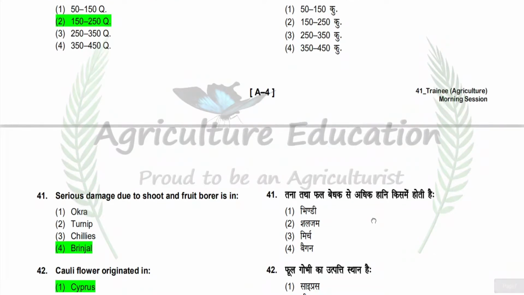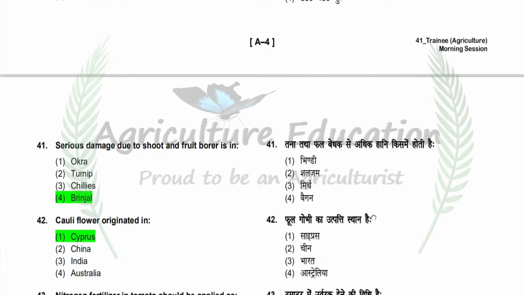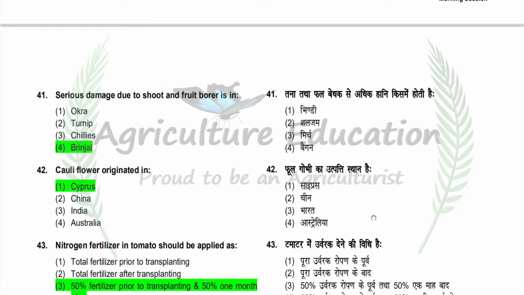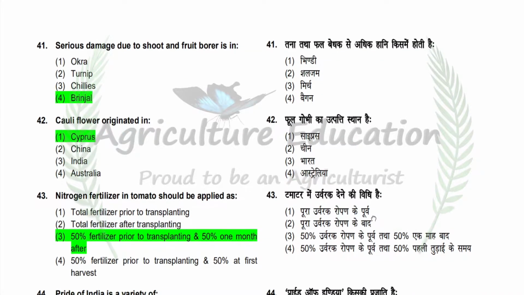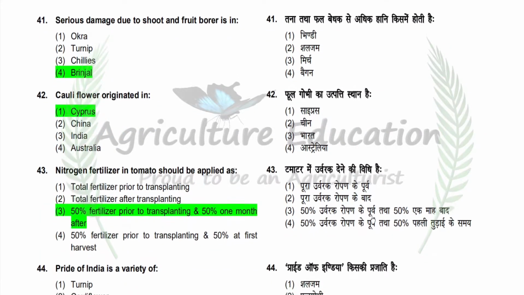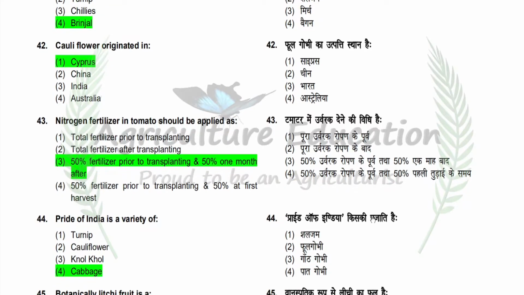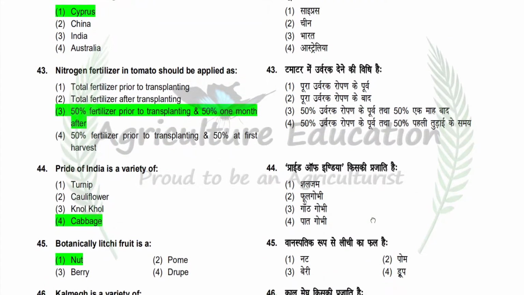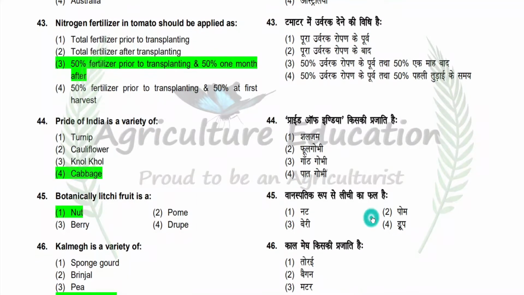Next question is cauliflower originated in. Option is Cyprus, China, India, and Australia. So correct answer is Cyprus. Next question is nitrogen fertilizer in tomato should be applied as. Option is total fertilizer prior to transplanting, total fertilizer after transplanting, 50% fertilizer prior to transplanting and 50% 1 month after, or 50% fertilizer prior to transplanting and 50% fertilizer at first harvest. So correct answer is 50% fertilizer prior to transplanting and 50% 1 month after.